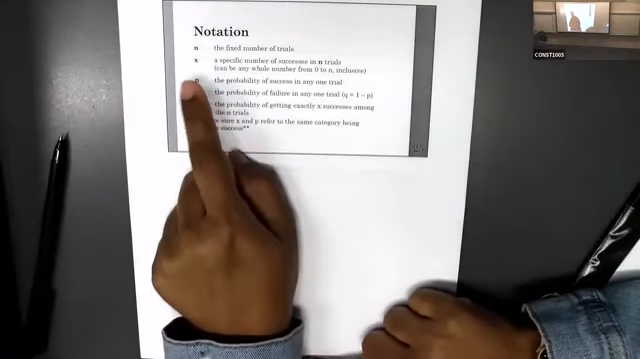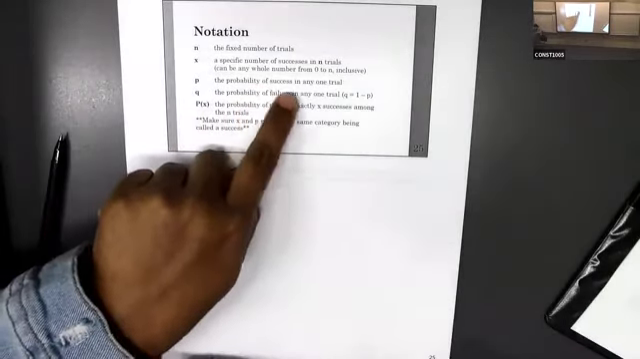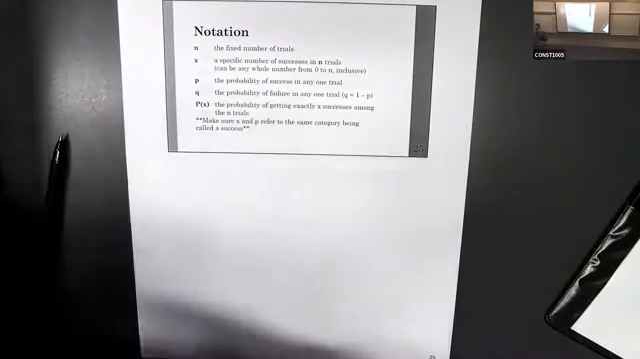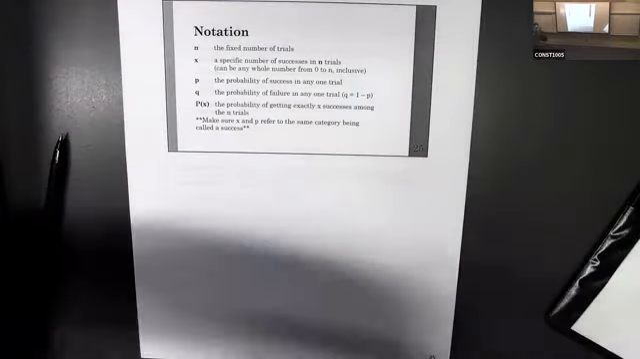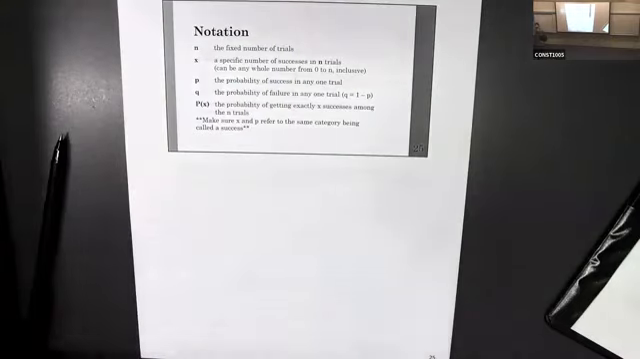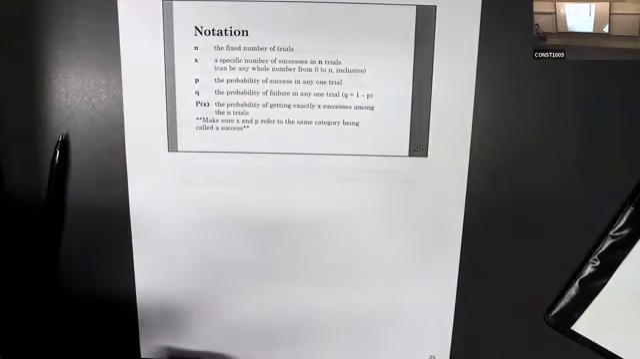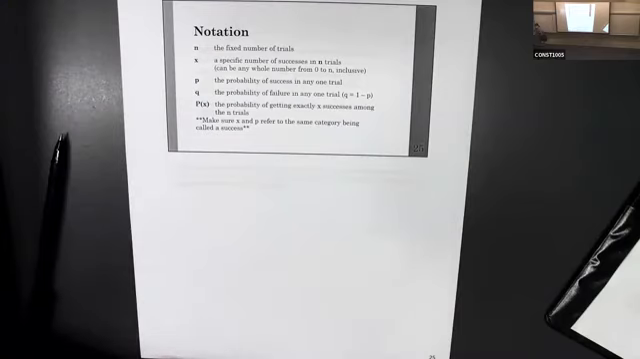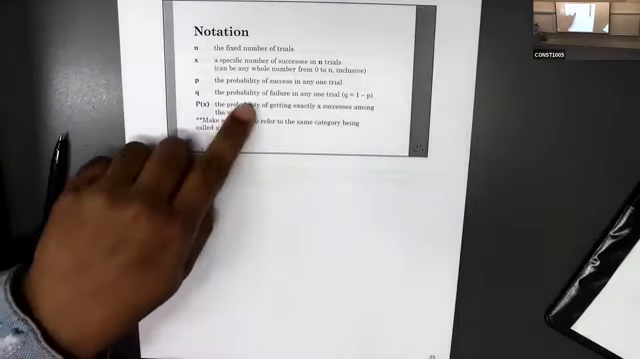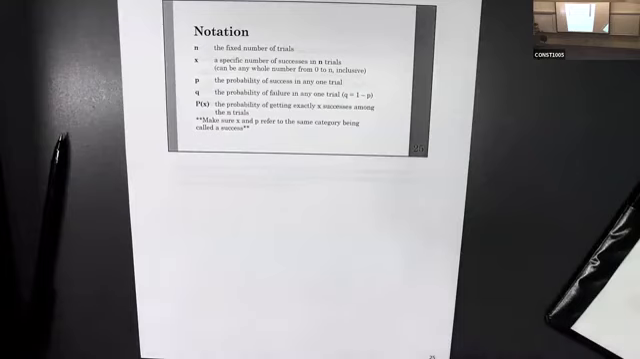Then what is p? This is the thing, p. The probability of success in each one trial. Because if you flip a coin one time, we can get success or failure. Then there is a probability of getting that success. According to head and tail, we have half chance of getting head and tail if it's a fair coin. So the probability of success is p.